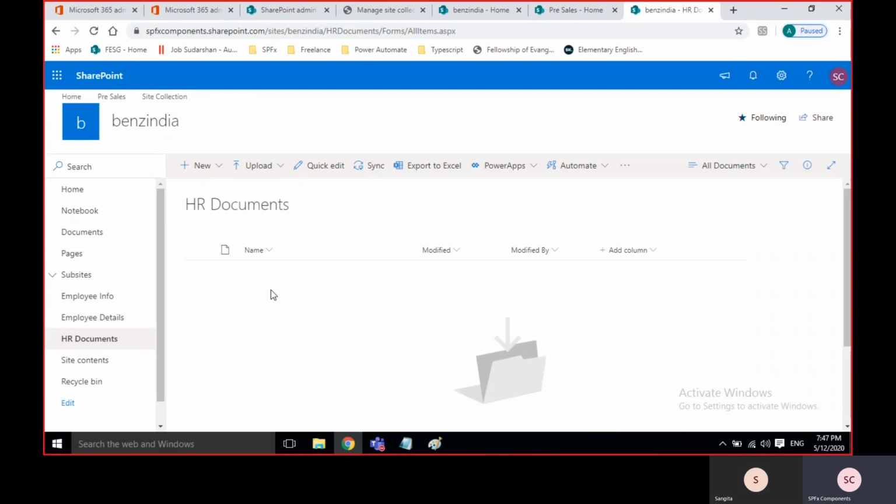So you can create multiple lists and multiple libraries, and you can give item level permissions also. Bench India is a site collection.